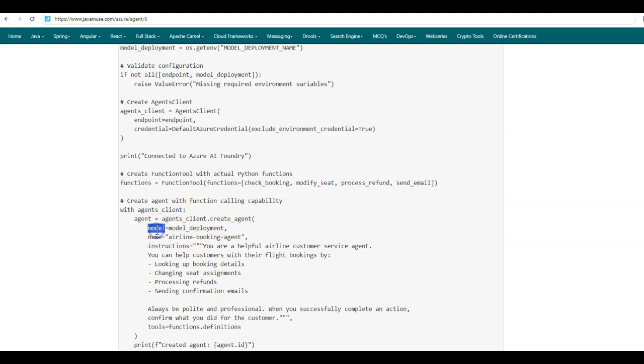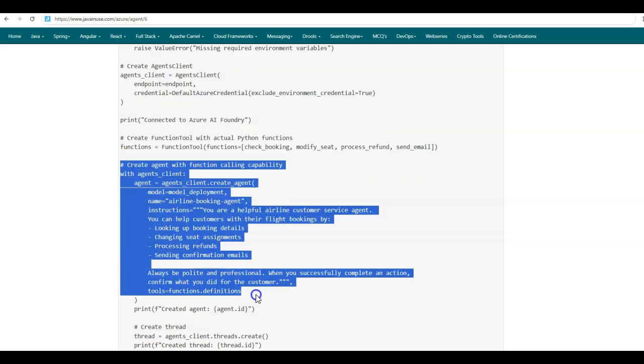To this we pass the model, that is the model deployment, the name of the agent, which is airline booking agent, and some instructions to this agent. That is what this agent is supposed to do. So here we are specifying that this agent is a helpful airline customer service agent. It can help customers with their flight bookings by looking up booking details, changing seat assignments, processing refunds, and sending confirmation emails. Also here, using the tools parameter, we pass the function definitions to the LLM or the agent.